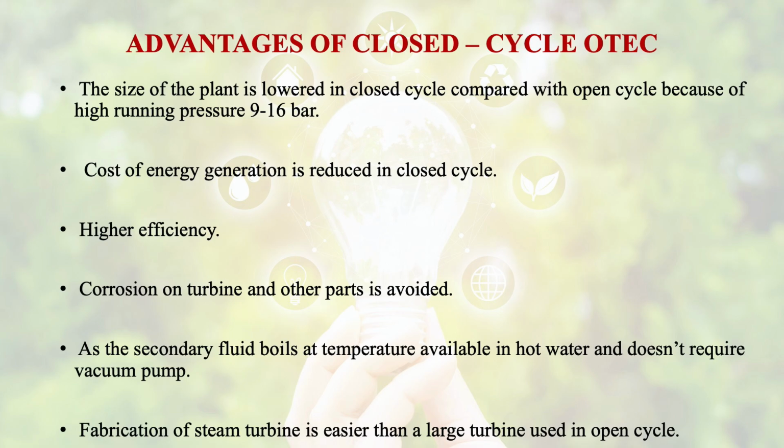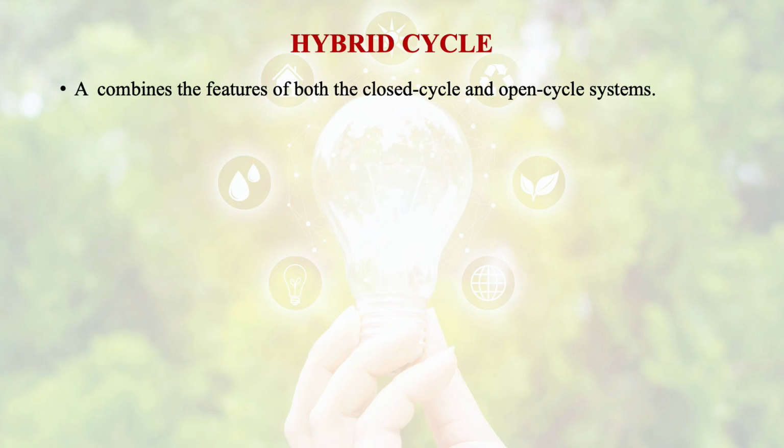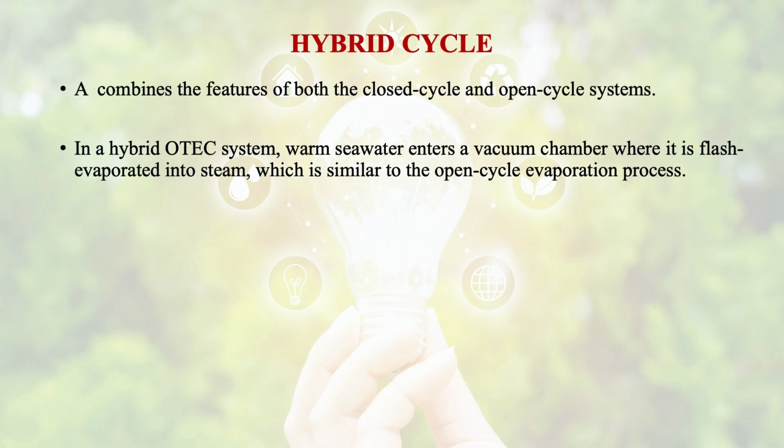Then comes the hybrid cycle. It is the combination of the features of both the closed cycle and open cycle systems. In a hybrid ocean thermal energy conversion cycle, warm seawater enters a vacuum chamber where it is flash evaporated into steam, which is similar to the open cycle evaporation process.